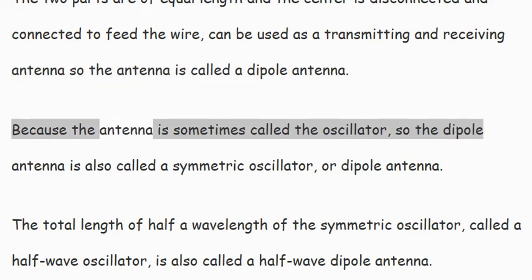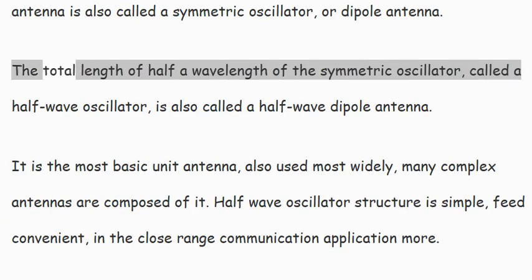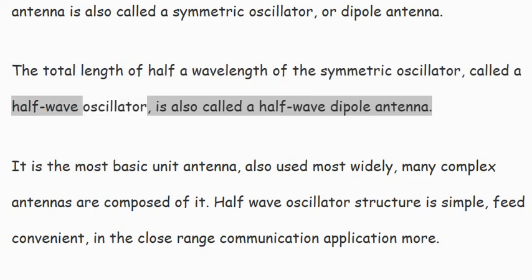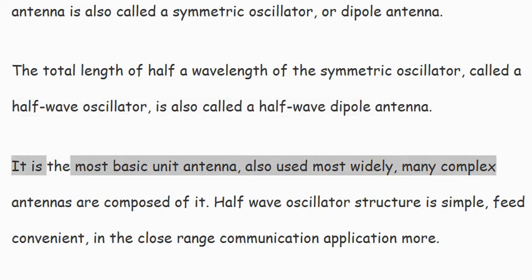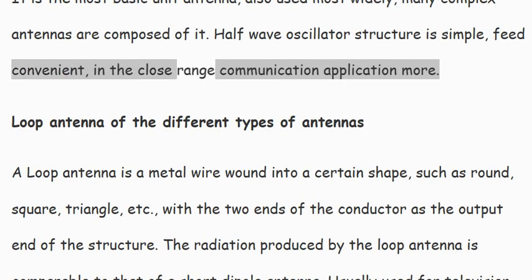Because the antenna is sometimes called the oscillator, the dipole antenna is also called a symmetric oscillator, or dipole antenna. The symmetric oscillator with a total length of half a wavelength is called a half-wave oscillator, also called a half-wave dipole antenna. It is the most basic unit antenna, also used most widely. Many complex antennas are composed of it. The half-wave oscillator structure is simple and feeds conveniently, and it is used more in close-range communication.